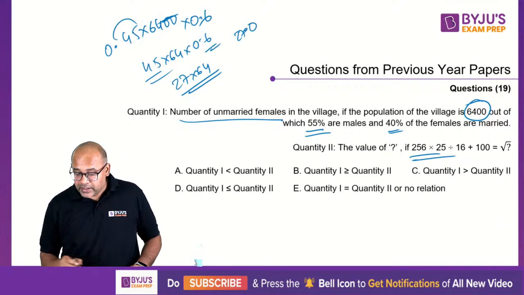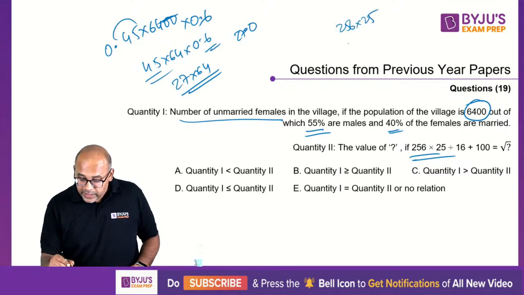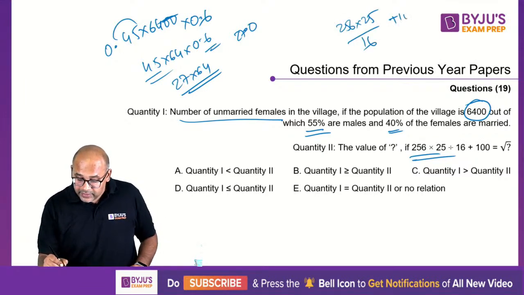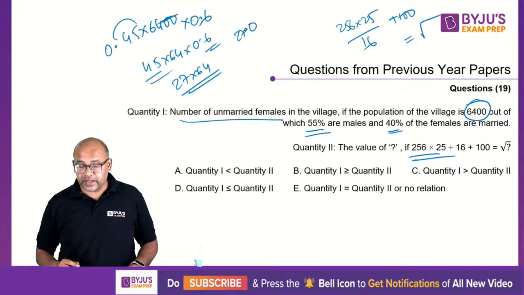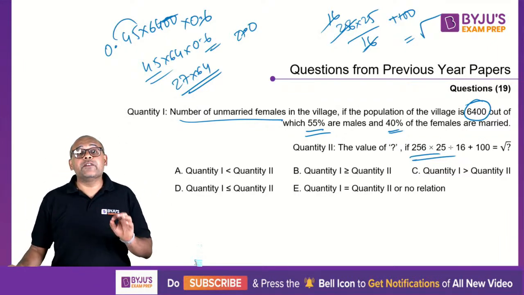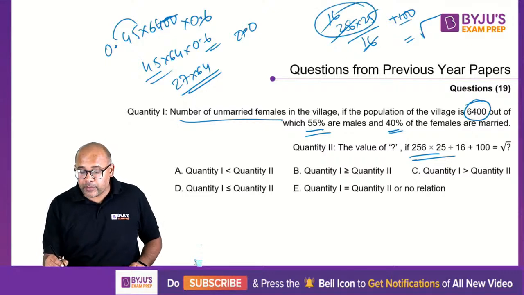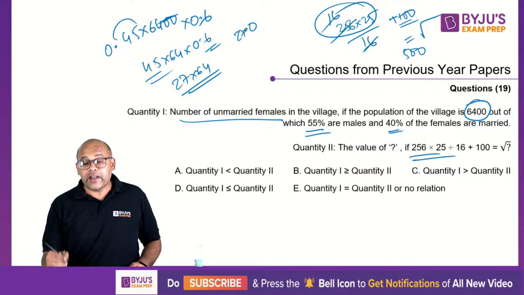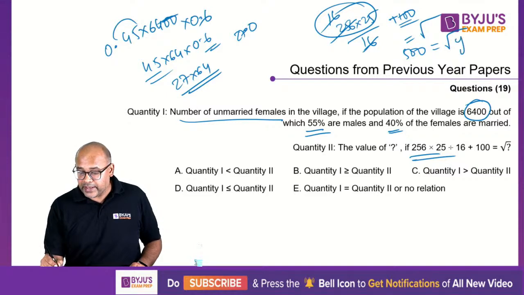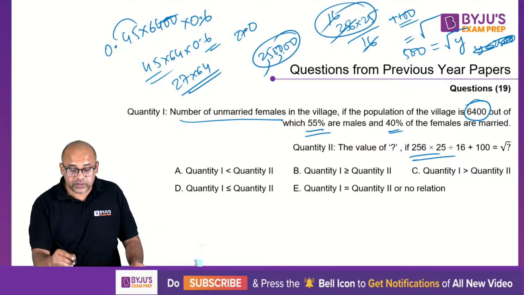Second quantity is this part. So simplify this, 256 into 25 divided by 16 plus 100 is equal to root of something. So 16 16s are 256, 16 into 25. Now remember, 25 4s are 100, 4 4s are 16. So this is 400. So 400 plus 100 is 500. 500 is equal to root of some y. So your y should be 25 and 2 more zeros, sorry. 25 0 0 0 0. So this is how much? 2,50,000. This is your quantity 2.